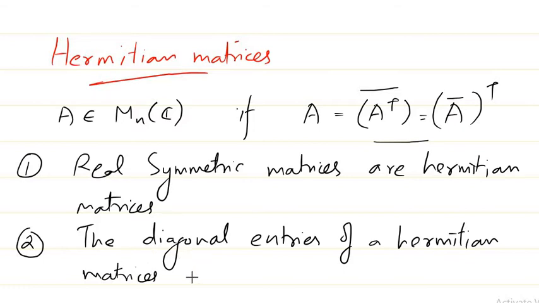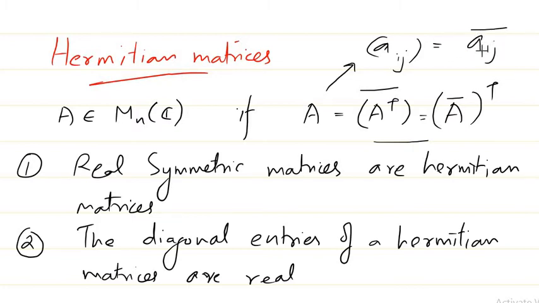They will be real entries, because we have A equal to A transpose conjugate. If you take the diagonal entries, when you take the transpose they do not change, right? They are in fact the same. And if you represent A as Aij, where i represents the row and j represents the column, we have Aij should be equal to Aij conjugate.